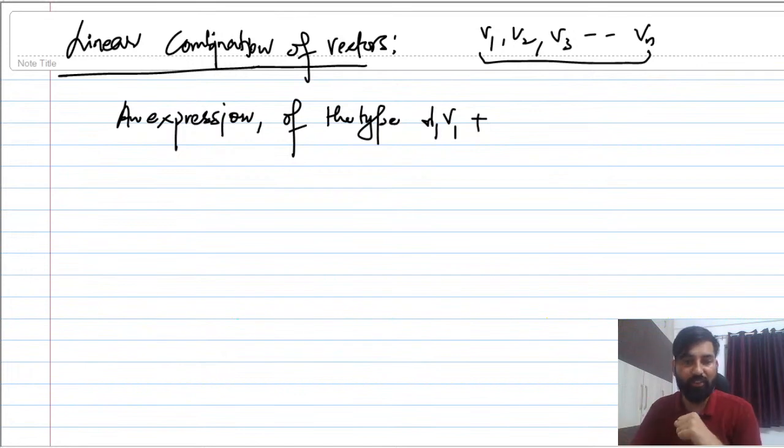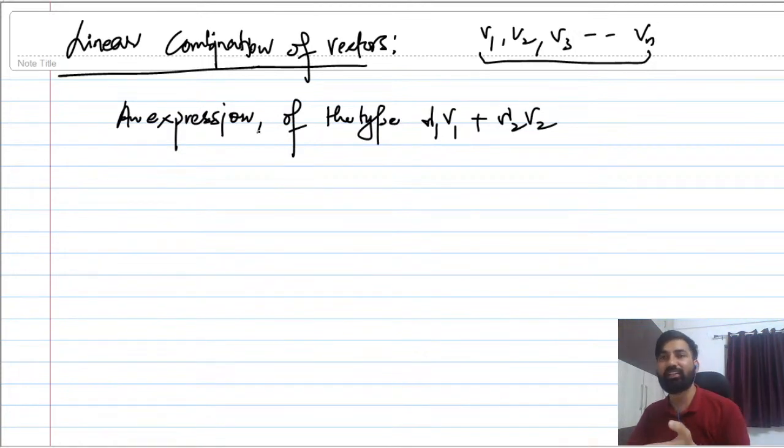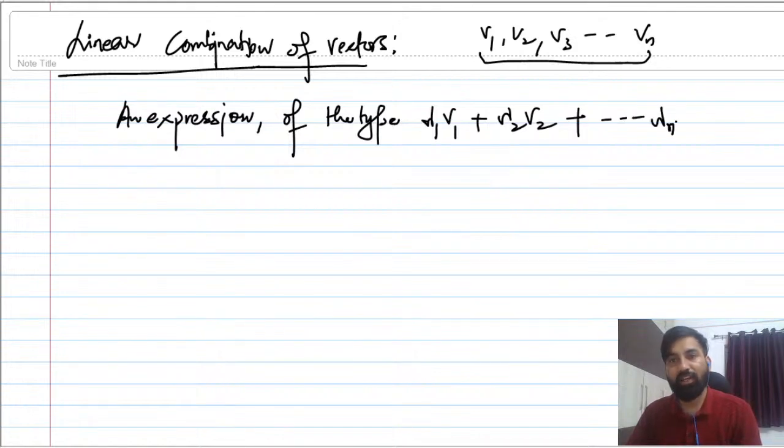So an expression of the type lambda1 v1 plus lambda2 v2. Always we define linearity by multiplying a constant with the vector, plus a constant again multiplied with the vector, and so on and so forth, lambda n vn.